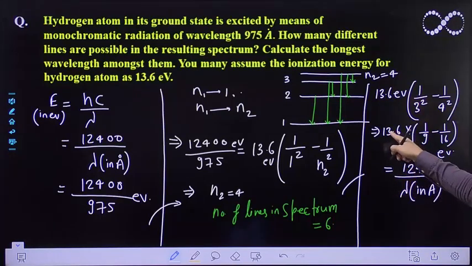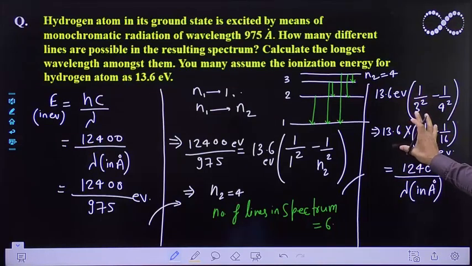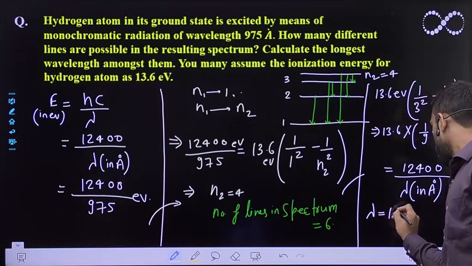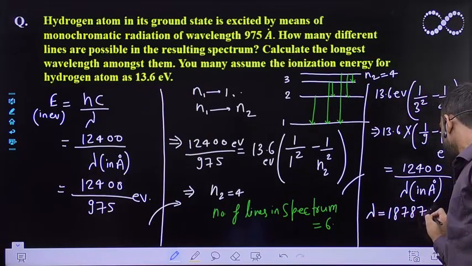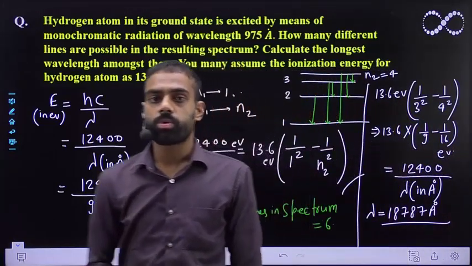After equating this energy, we will get lambda in angstrom. This is what the question is asking. If you solve this equation, you will get the value of lambda is equal to 18787 angstrom. Okay students, I hope you understood this question.